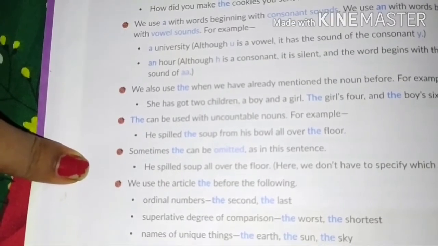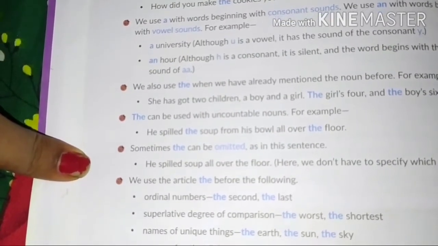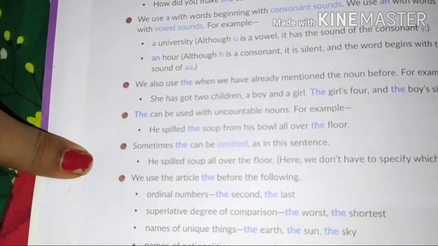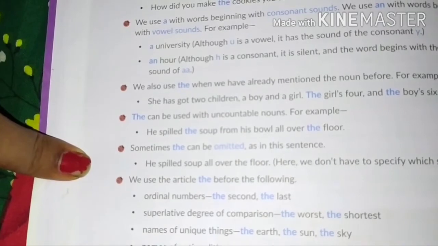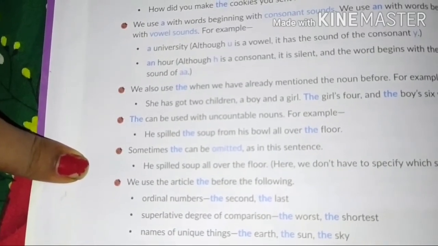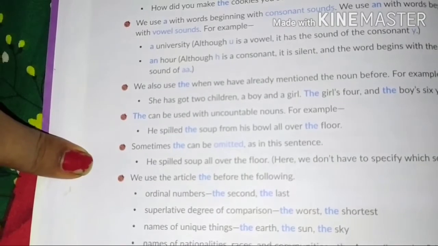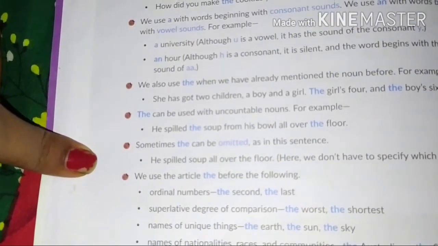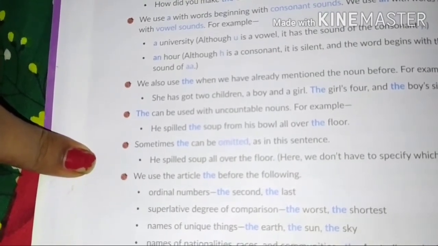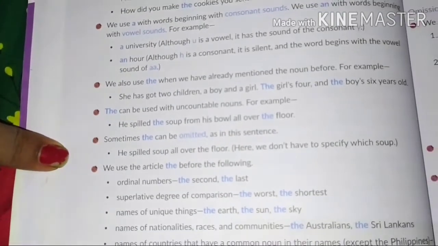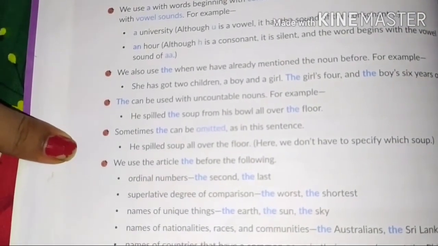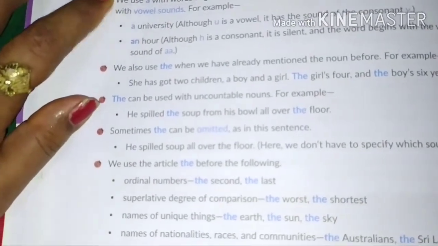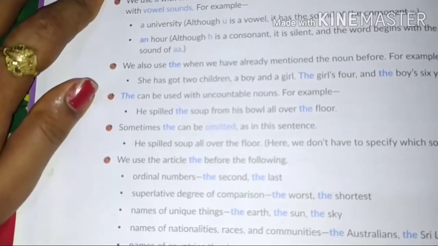A university: although u is a vowel, it has the sound of the consonant y. है ना, university. So here pronunciation में देखो कि जब हम बोल रहे हैं तो उसका sound क्या आ रहा है. U से begin है जो कि vowel है, but यहाँ पे हम university बोल रहे हैं तो यहाँ y है ना. That's why हम a यूज कर रहे हैं, because you can have that question in your mind कि हम जब vowel है इसके आगे an यूज करेंगे, जैसा कि अभी हमने यहाँ पे पढ़ा था, लेकिन यहाँ पे फिर भी हम a का यूज कर रहे हैं, है ना. So please don't get confused.